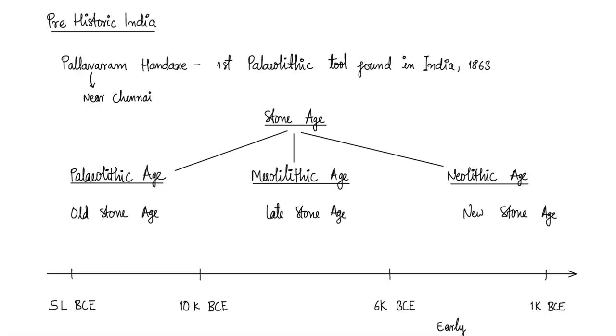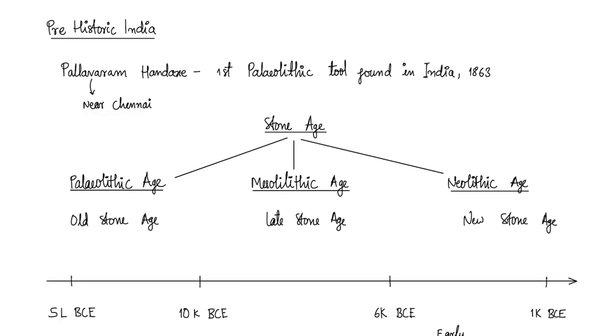Now, here is the main topic: prehistoric India. Pallavaram hand axe, found in 1863 near Chennai. First Paleolithic tool discovered in India, made of quartzite. The early phase of prehistoric India was Stone Age. The Stone Age is divided into Paleolithic Age, Old Stone Age, Mesolithic Age, Middle Stone Age, Neolithic Age, New Stone Age.